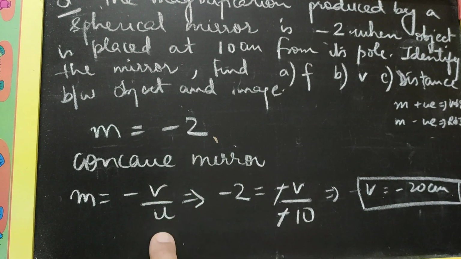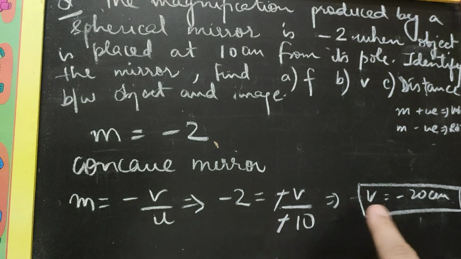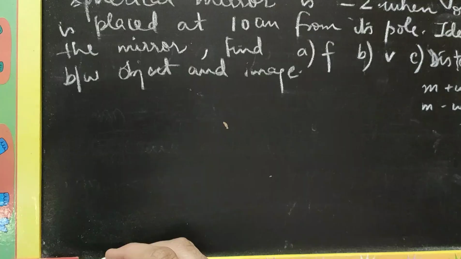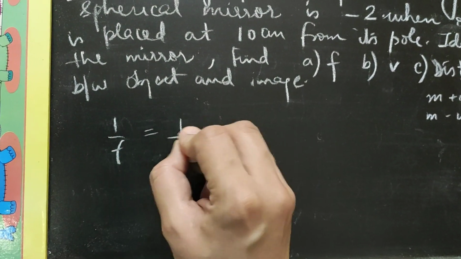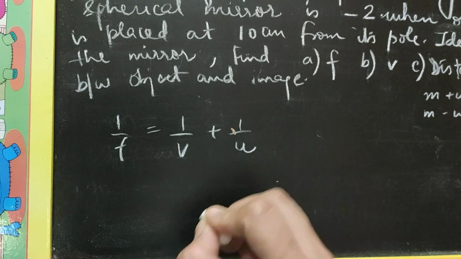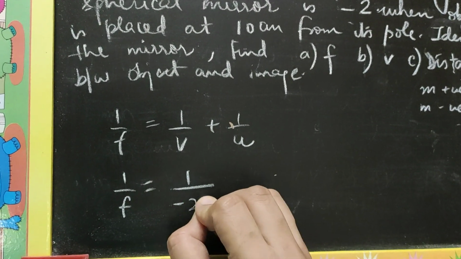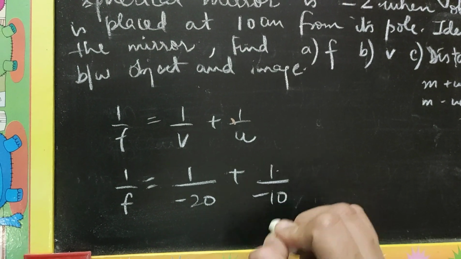Now we know u as -10, v we have calculated -20, and using these in the mirror formula, we'll calculate the focal length of the mirror. So now according to the mirror formula, 1 by f is 1 by v plus 1 by u. Focal length we are going to calculate. v we just calculated as -20, and u is given in the question as -10.